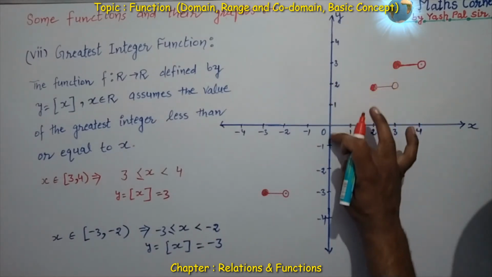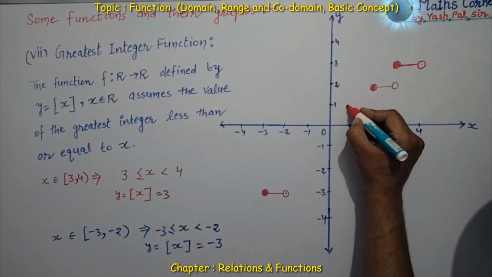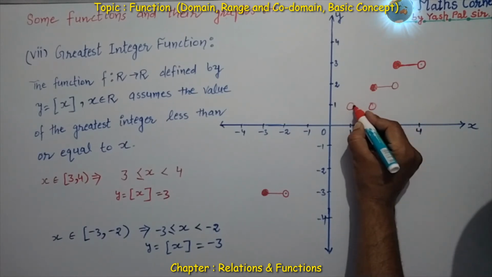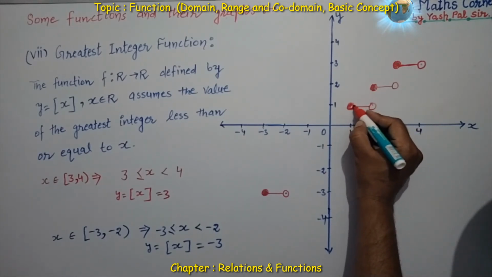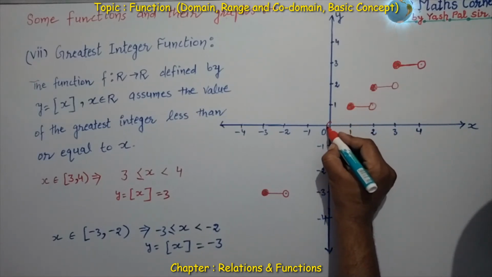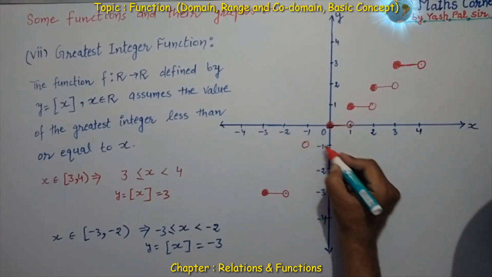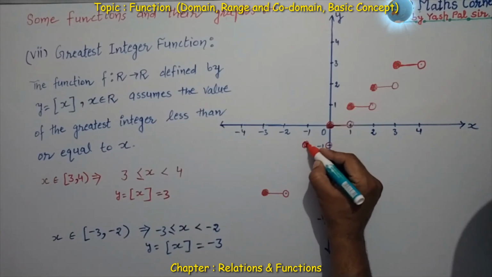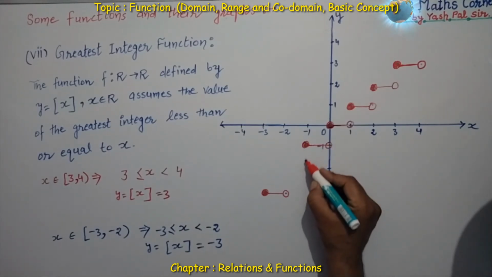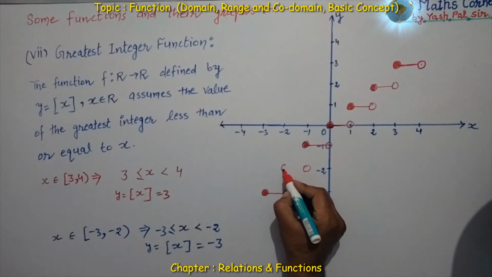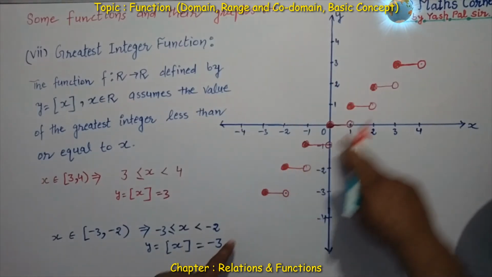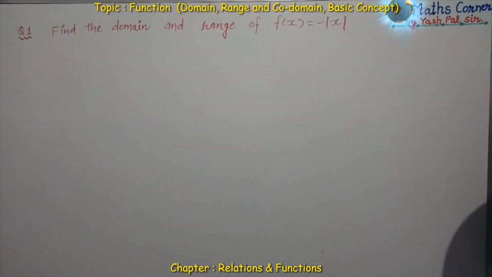Likewise here, when x belongs to greater than or equal to 2 and less than 3, then y is equal to 2. Here also, when x belongs to this strip, then y is equal to 1. Here we have this left hand value, that is the value of y. So we can draw the graph of the greatest integer function. So this way we have the graph of the greatest integer function.